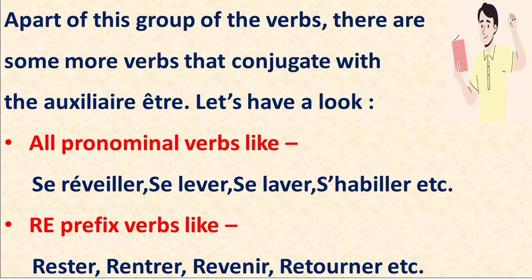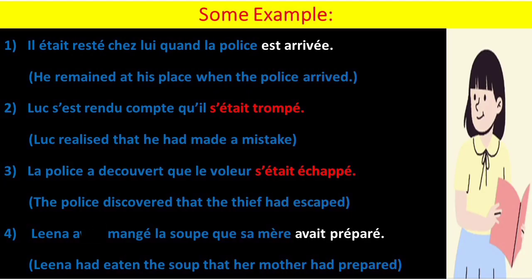Okay? Now, re prefix verbs. Those verbs which start with the re prefix. For example, rester, entrer, rentrer, venir, revenir, tourner, retourner. So in these verbs, if you observe, the prefix is re. So these kinds of verbs also come with the auxiliary être. Let's see some examples with the pronominal verbs also now.